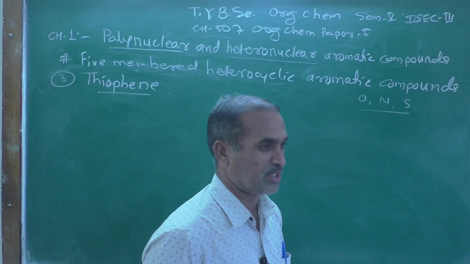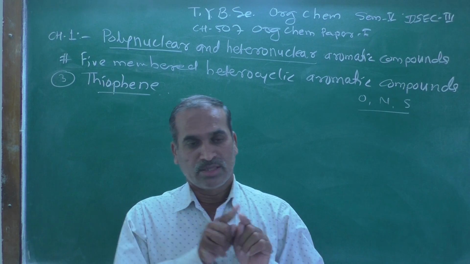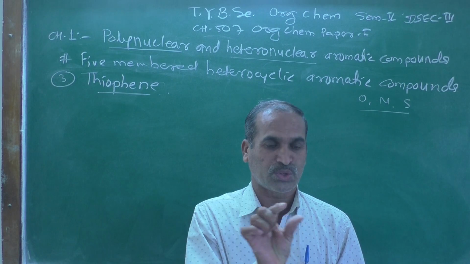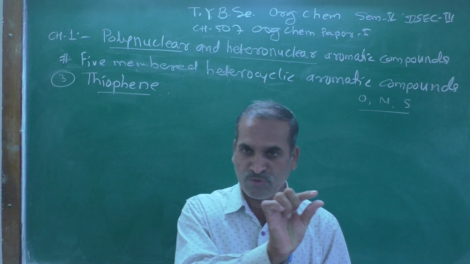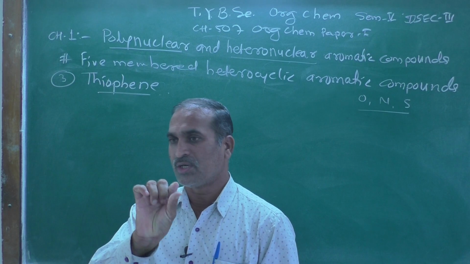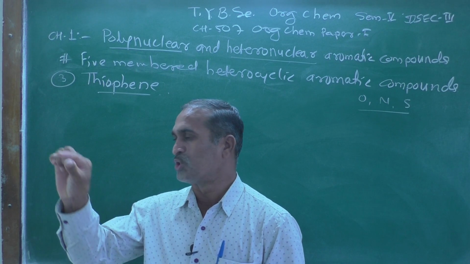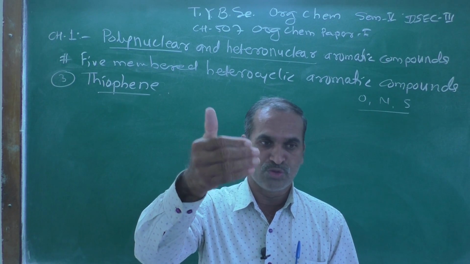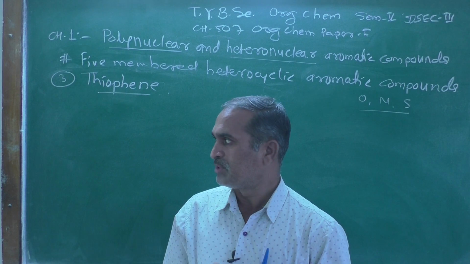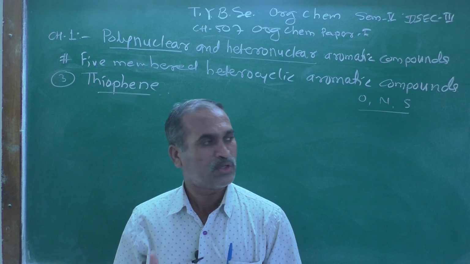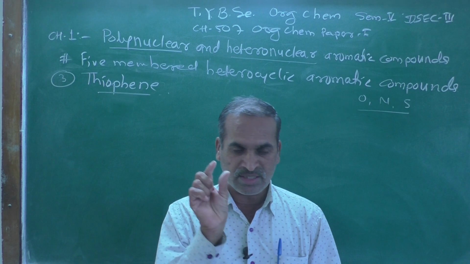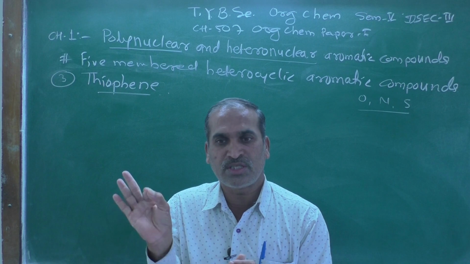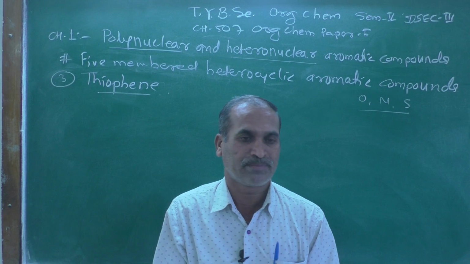In the periodic table, the general trend is that as we move across the period, the electronegativity goes on increasing, and as you move down the group, the electronegativity goes on decreasing. That is a general trend observed in those properties.